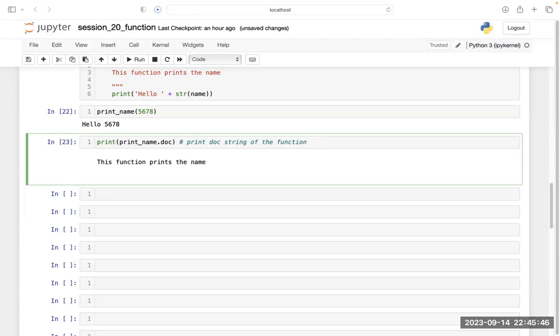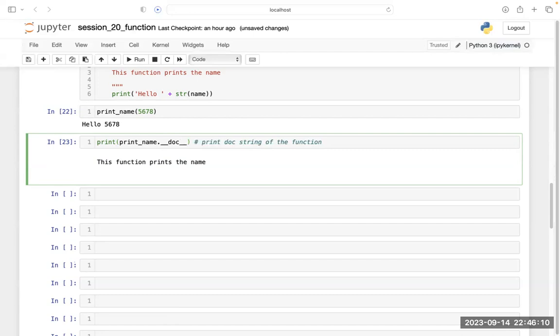After the dot, you have to put double underscore. See here, I have put one underscore. Thereafter, a second underscore. And after doc also, you have to put double underscore, first underscore and then second underscore. Is this clear now? That's why you are getting an error.